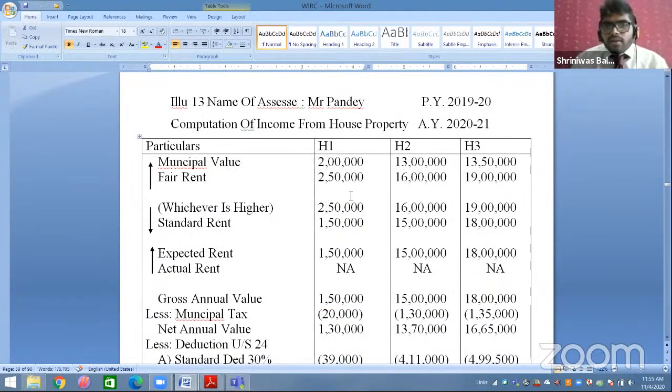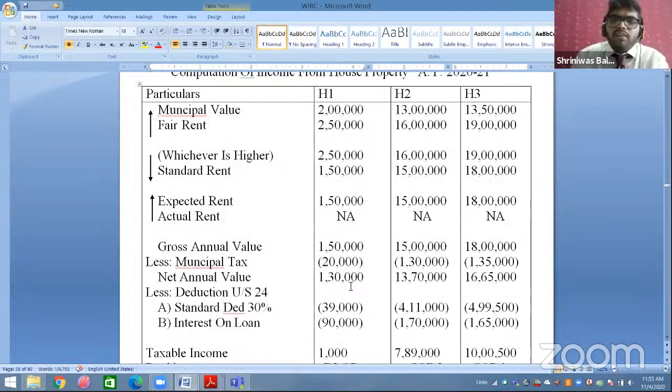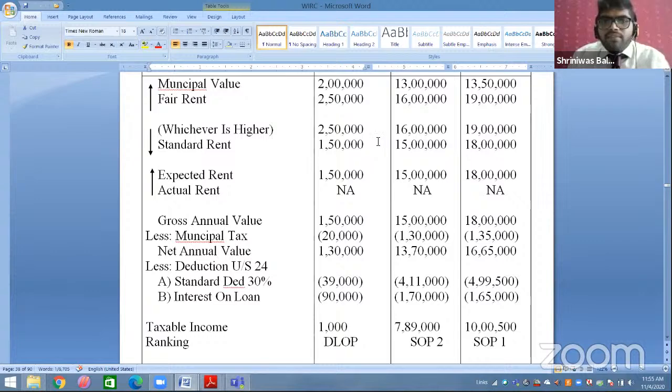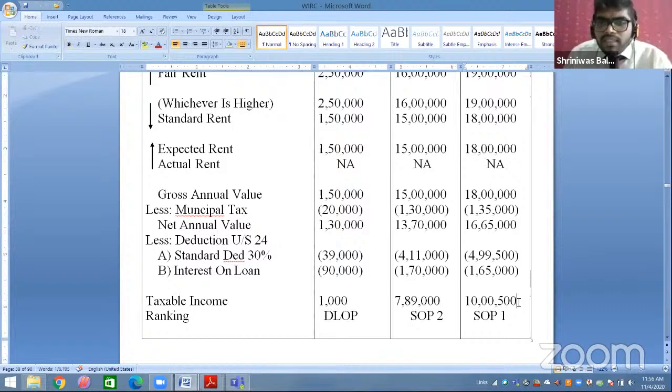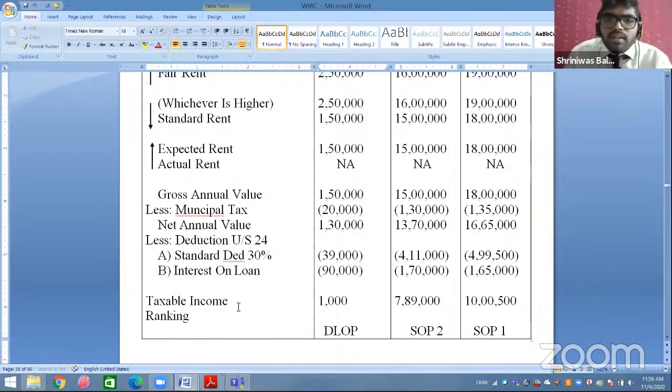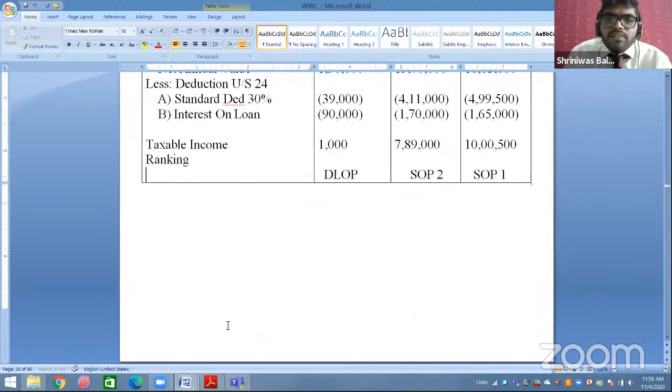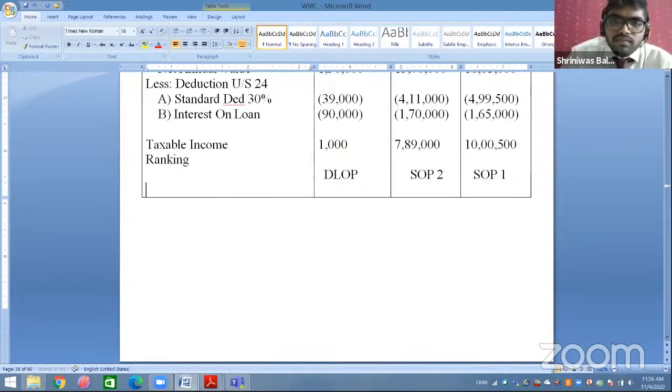See this one. What I have done, I've calculated normally the income of all 3 house properties. How we calculate for DLOP? Same way I have calculated for all 3 house property incomes. Okay. After this, just a minute. We will calculate income for all 3. After calculating the income, we will give them a ranking on the basis of the total income.